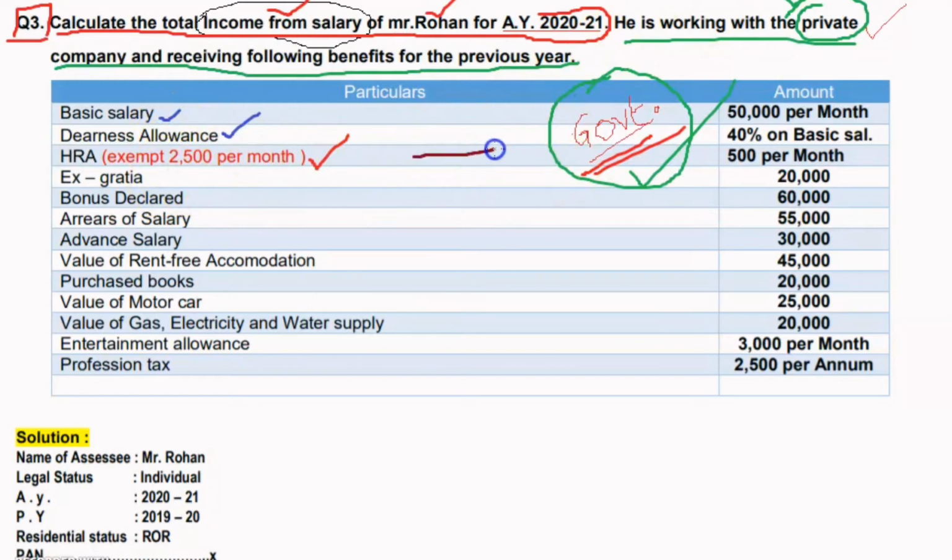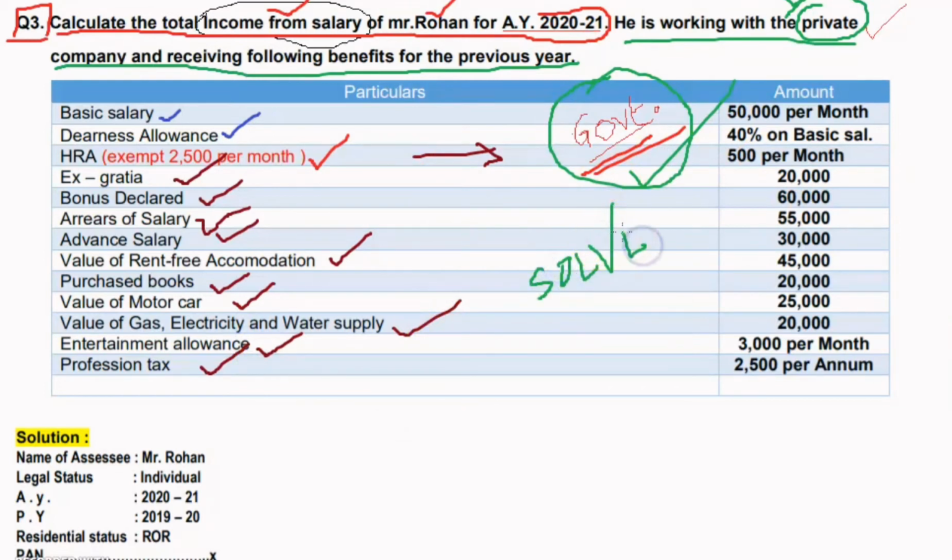Many more are given: ex gratia, bonus declared, arrears of salary, advance salary, value of rent free accommodation, purchased books, value of motor car, value of gas, electricity and water supply, entertainment allowance, and the last one is professional tax. Now let's see the solution.